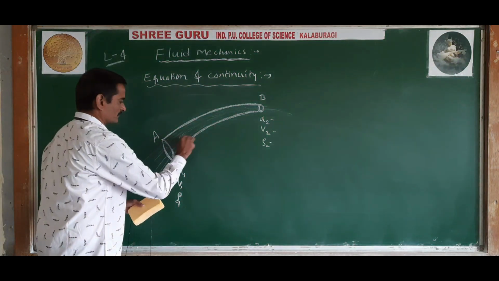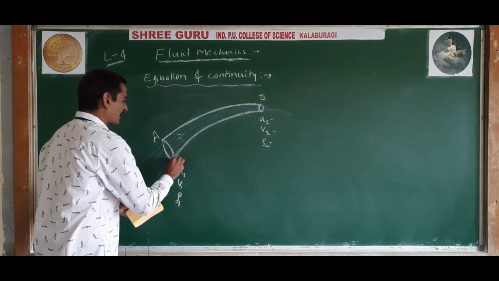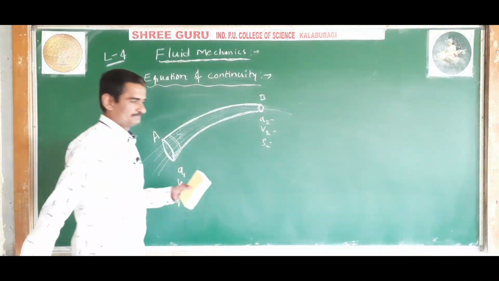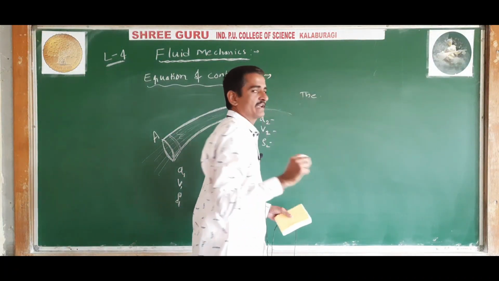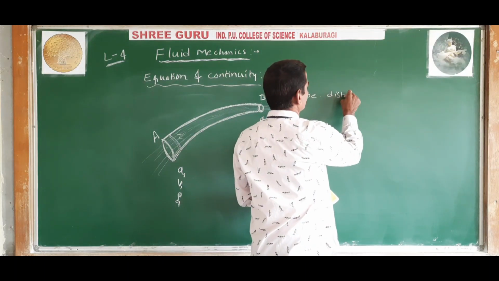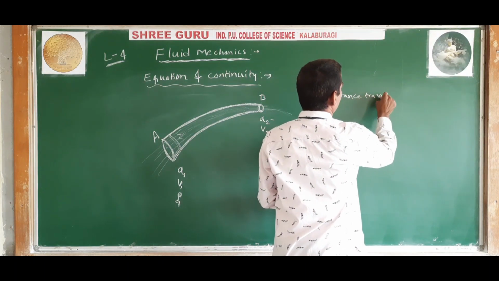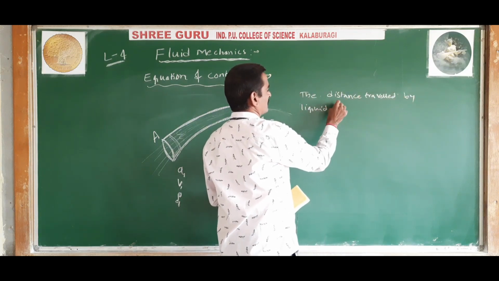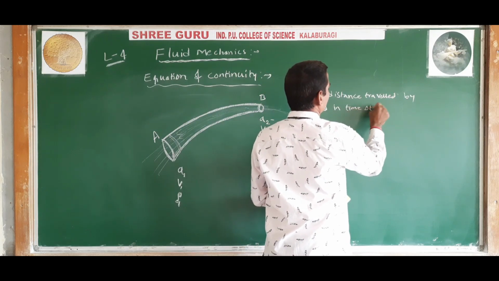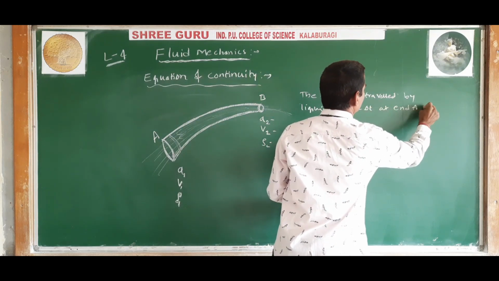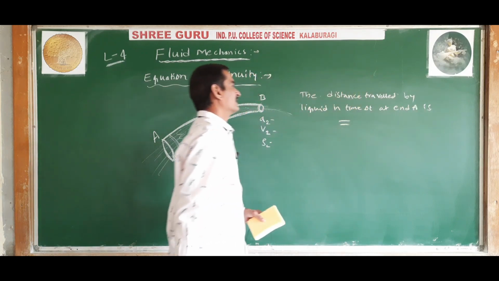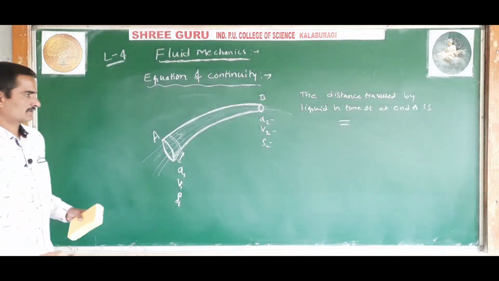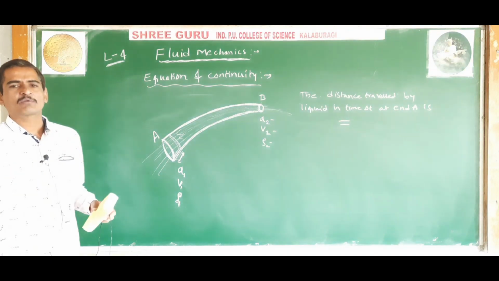So now the liquid will flow. Let us say the liquid is flowing like this. The distance travelled by the liquid in a time delta t. See here, it's very tricky. The distance travelled by the liquid in a time delta t at end A. So in a time delta t the liquid will move; the liquid is flowing, so we will take a short interval of time delta t.